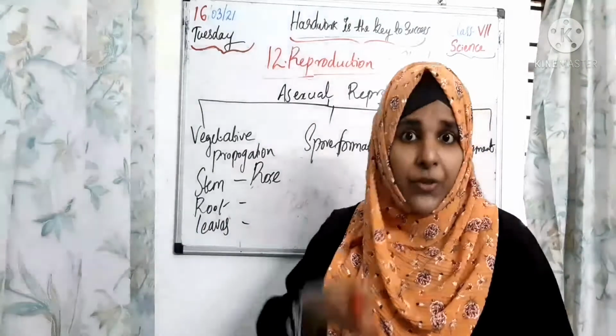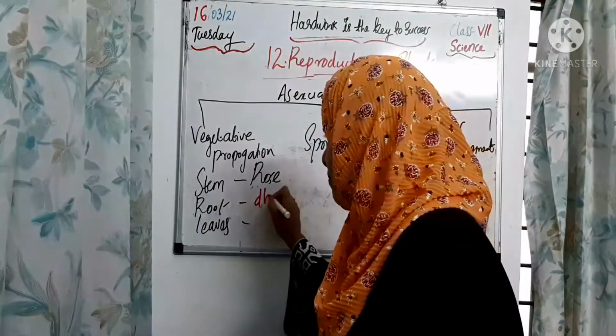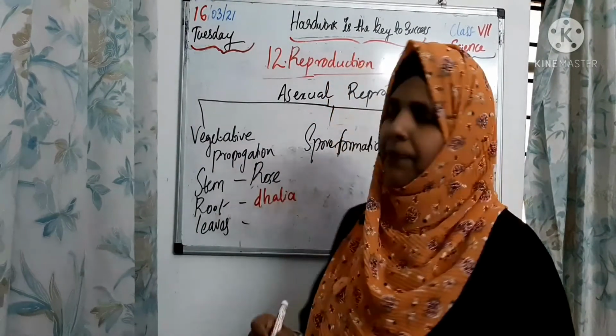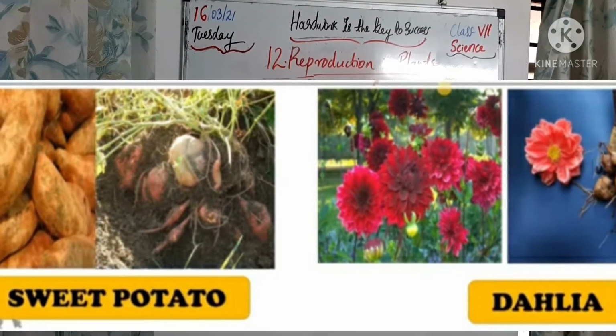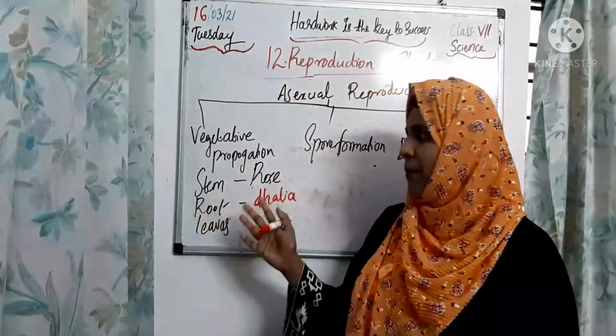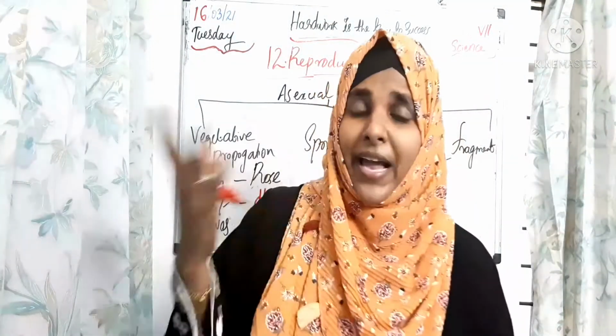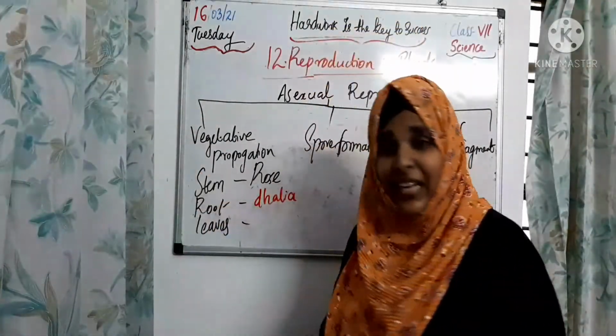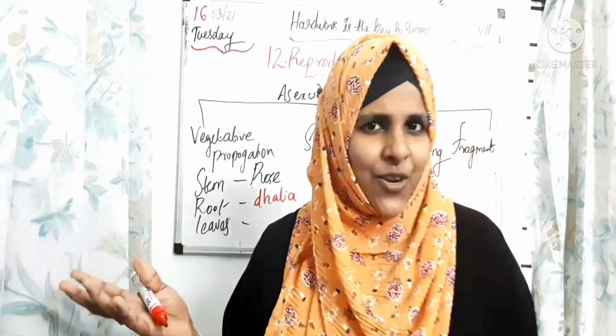Root also gives a new plant, like the example of the dahlia plant. Some plants have modified thickened roots with buds. Look at the picture. Roots of sweet potato and dahlia are sown in soil. Buds present on the roots grow and give rise to a new plant. This is common: usually we know that from the stem and from the root of a plant, a new plant is produced. But do you know leaves also produce a new plant?